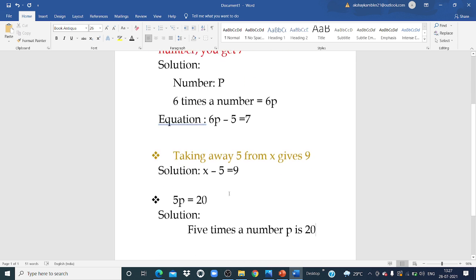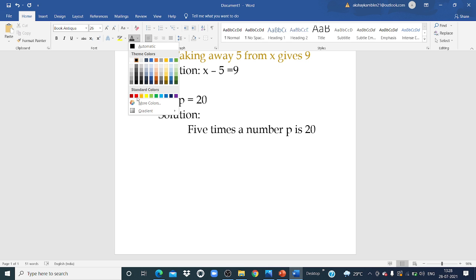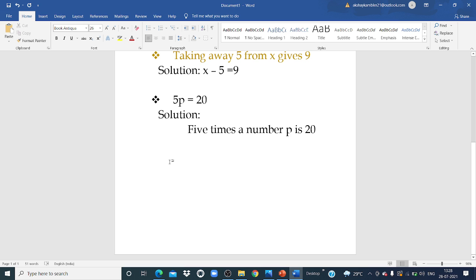Alright. Now the important thing that I want to discuss with you is about the equation. For that I'll use a different color. What I told you: whenever we are writing an equation, we use only the equality sign. No other sign can be used except equality. If we use some other sign, then this is not an equation.